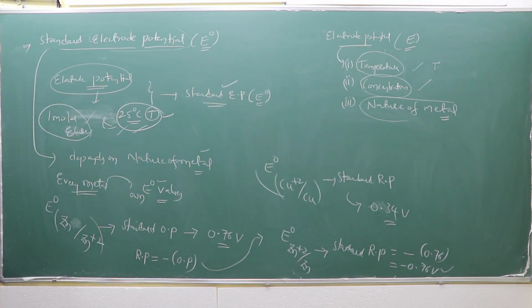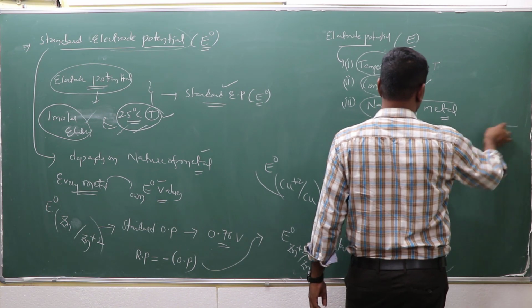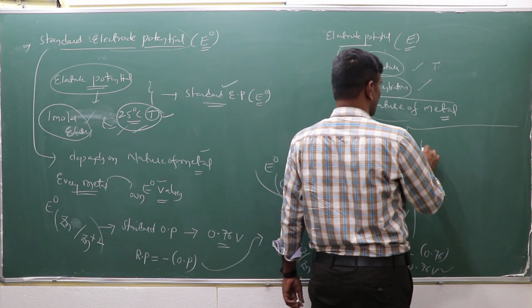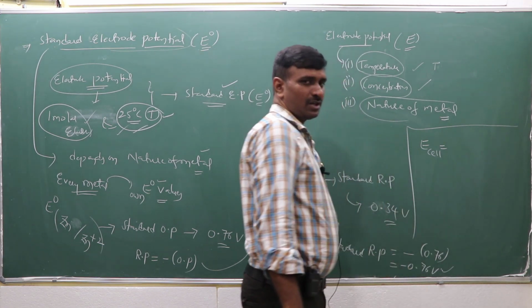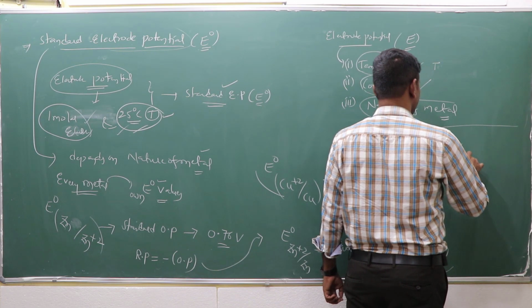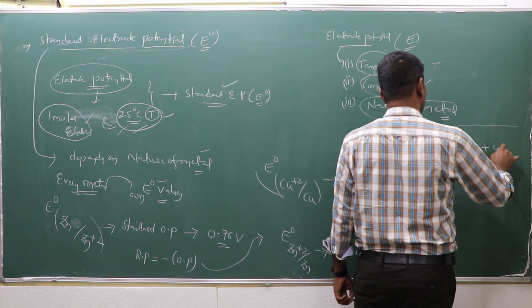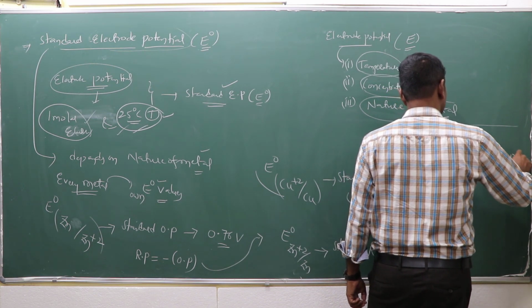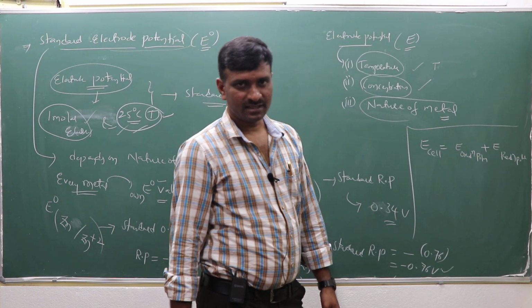Now another one, what is E cell? You know the reduction potentials, oxidation potentials, and standard oxidation and standard reduction potentials. Then total E cell is equal to E of the oxidation potential plus E of the reduction potential.